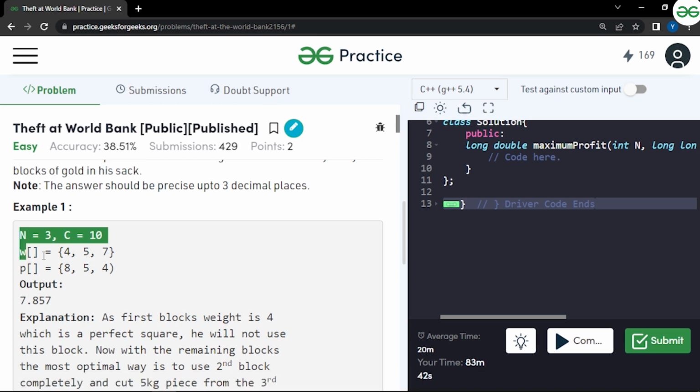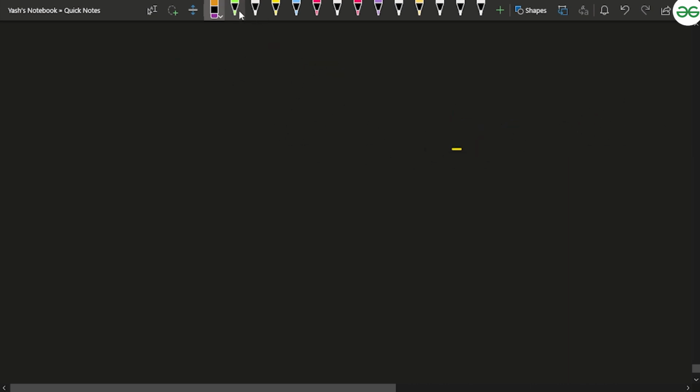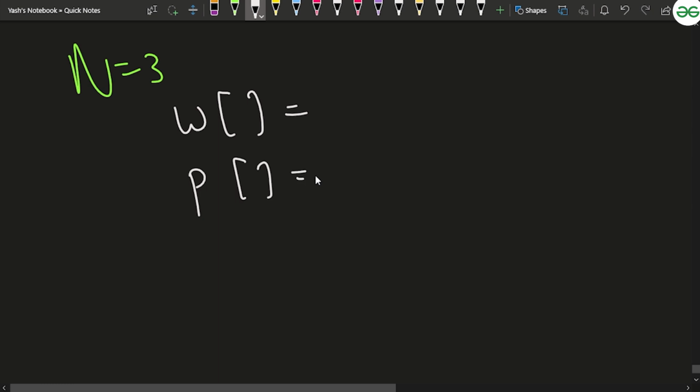Let's say you have been given this particular data, or for that matter any data. Suppose you have been given 3 blocks. Suppose the n value for you is 3, and you have been given the w array, that is the weight array, and the profit array, the profit associated with the ith block. So let's say the weights you have been given are 6, 25, 7, and let's say another weight is 8.